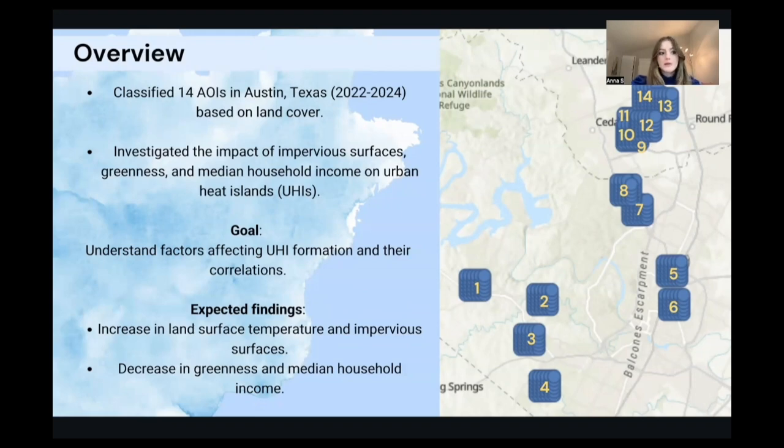Every year, NASA interns choose an area of interest, AOI, of 37 points to classify based on land cover. We utilize the 14 AOIs in Austin, Texas from 2022 to 2024 and use the land cover data to investigate how factors such as impervious surfaces, which is concrete and asphalt, greenness, and median household income affect the formation of urban heat islands, UHIs, the phenomenon in which certain areas of a city experience extreme heat at a higher rate than others. We expected to find that as land surface temperature and percentage of impervious surface increase, greenness and median household income would decrease.